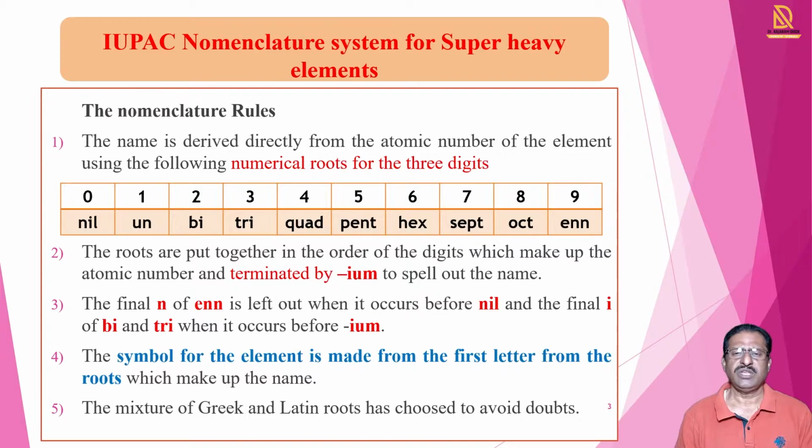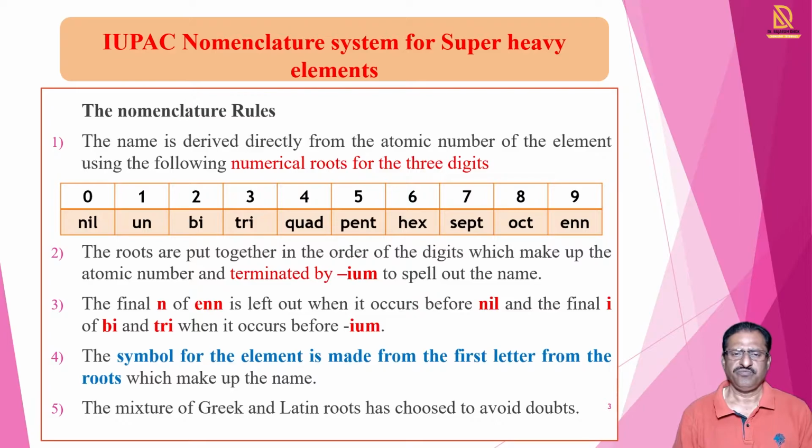Means before nil, if there is enn, then one of the n is left out. Another case is when there is a final i in the root, for example in bi and tri, and after that there is IUM, then one of the i is left out.